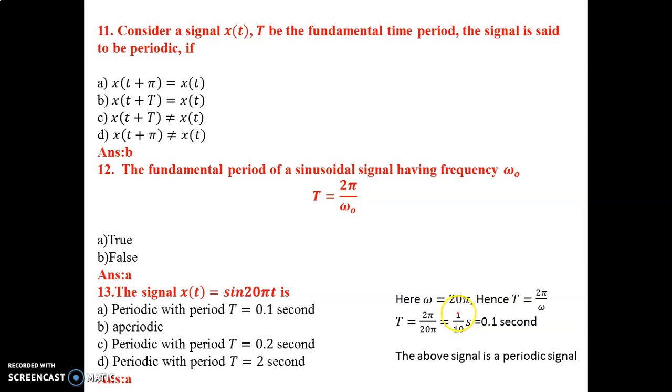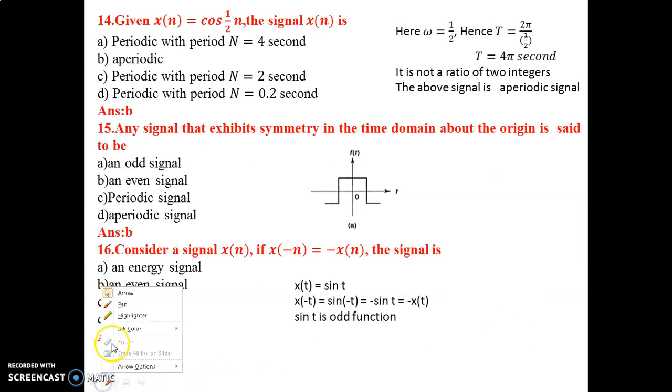Here it is 1 by 10. It is a ratio of integers. Hence, it is said to be a periodic signal, with the period 0.1. Which option is right? Periodic with the period T is equal to 0.1. So, the correct option is option A. Now, next question.